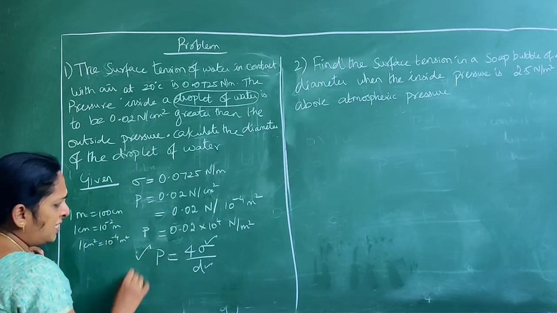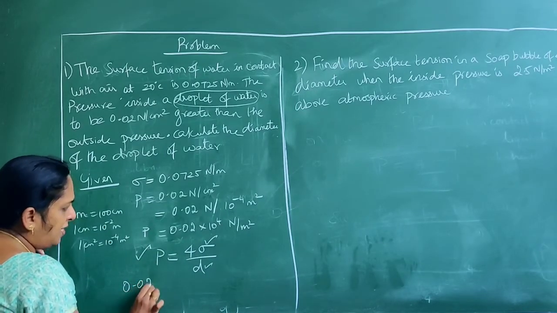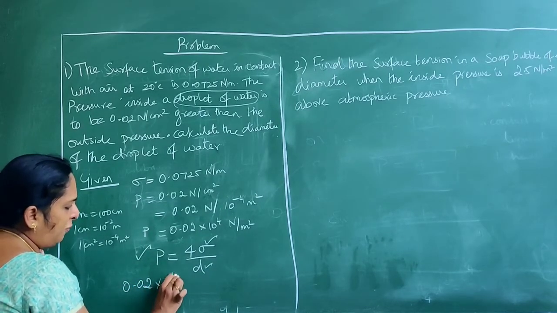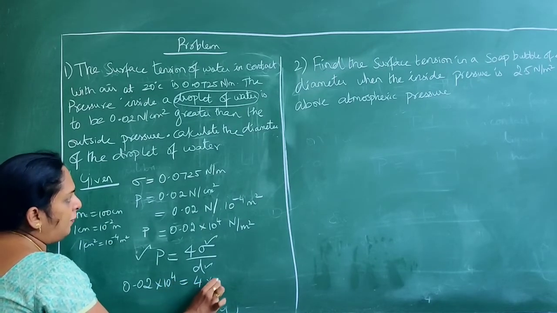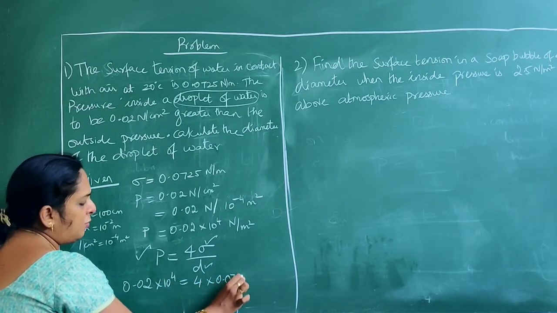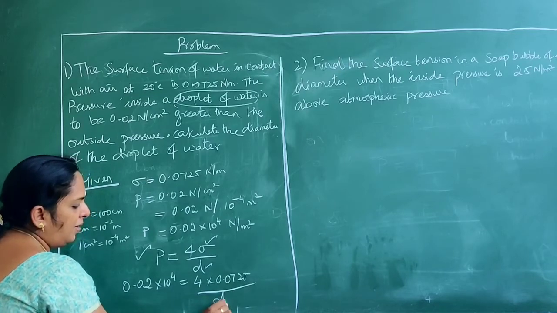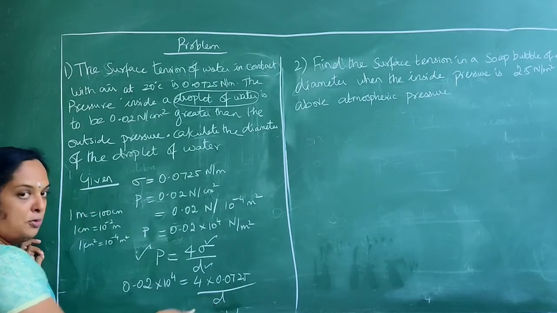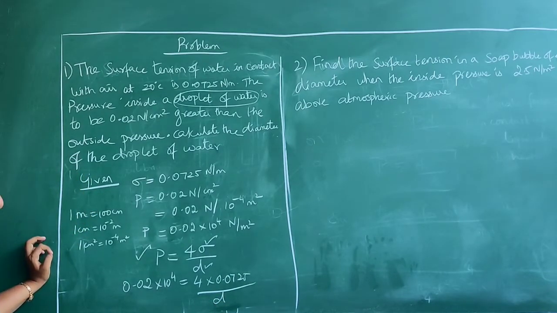Substitute the values: 0.02 into 10 to the power 4 is equal to 4 into 0.0725 by D. Bring D to this side and the other to division, and you will get the answer.